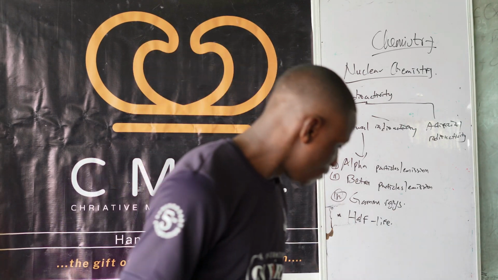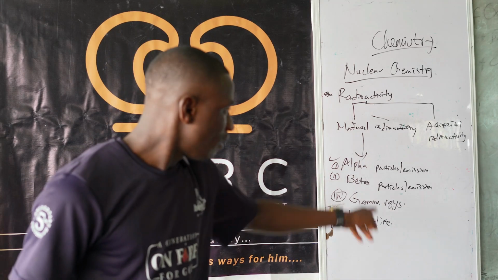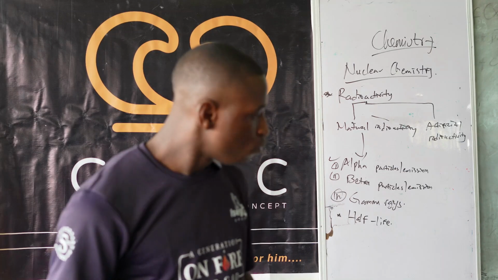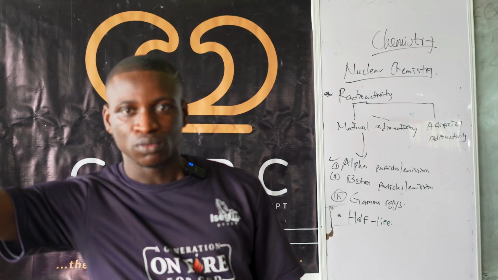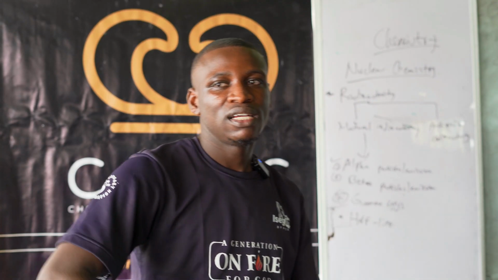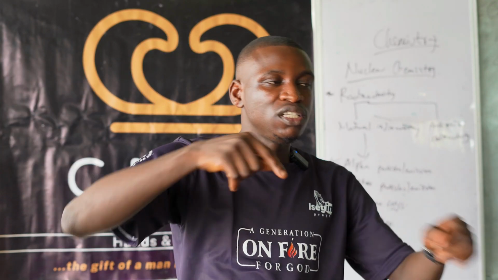So going forth, looking at number one, which is alpha particle emission. How do we have alpha particles? Alpha emission happens when you have a radioactive substance that degrades spontaneously and then releases an alpha particle. So it breaks down by itself, let's say uranium breaks down and then forms another substance, which is the daughter nucleus, and it will still release an alpha particle.